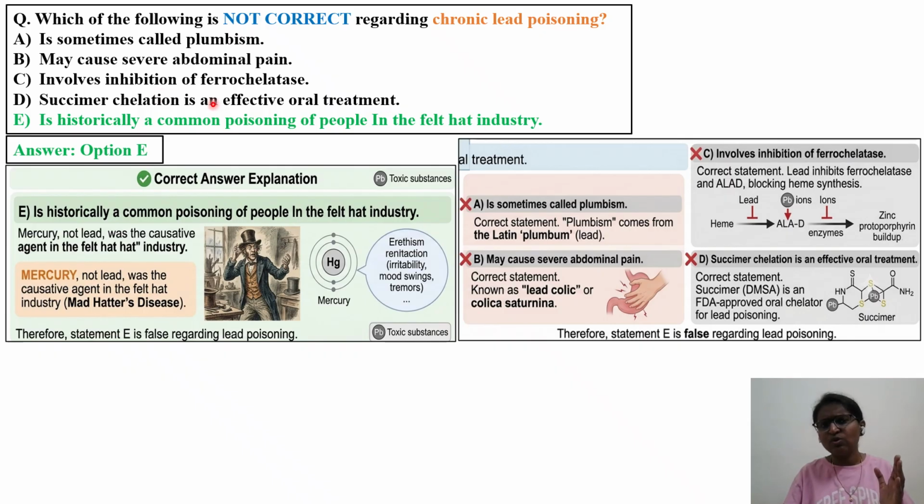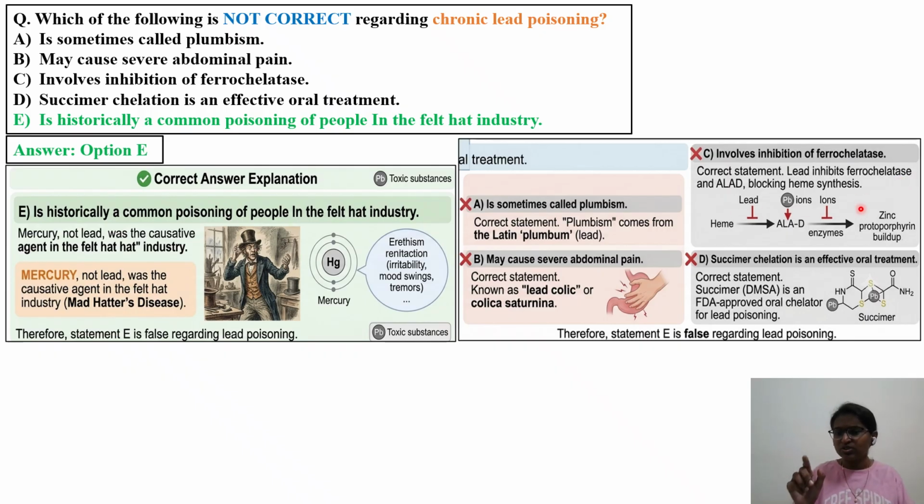Okay, next one is inhibition of ferrocatalysis. When you see the RBC cycle, different types of metal ions are involved. Zinc is involved, lead is also involved. Lead is causing a disruption in this normal pathway of the RBC cycle. That is the reason it is involved in the inhibition of ferrocatalysis. Correct statement: lead inhibits ferrocatalysis. Catalase is the enzyme, and ALAD, blocking heme synthesis.